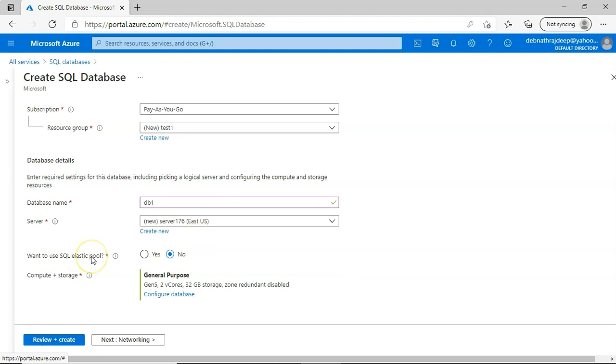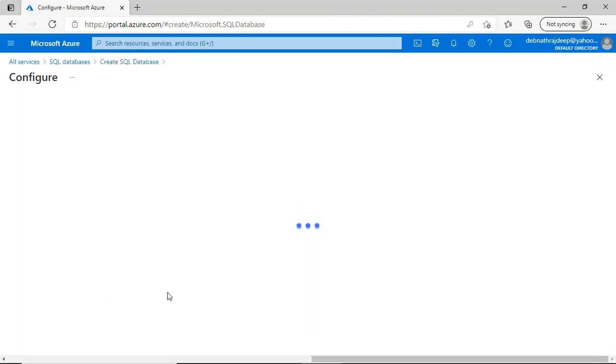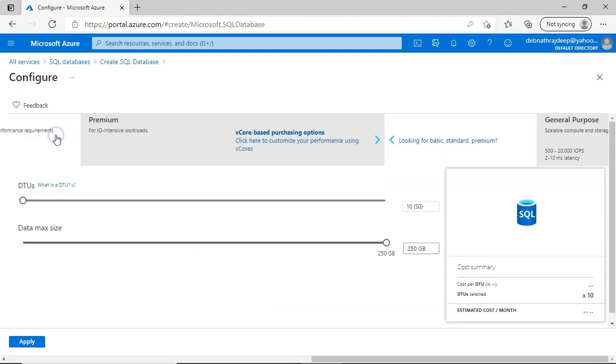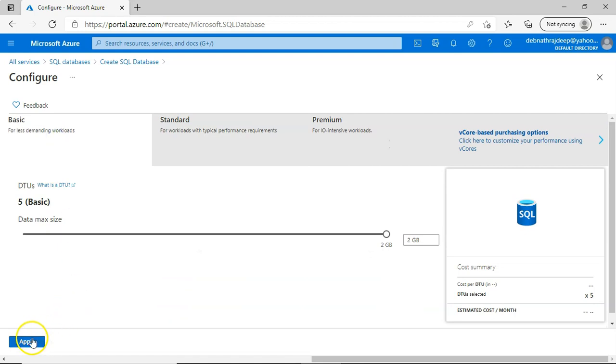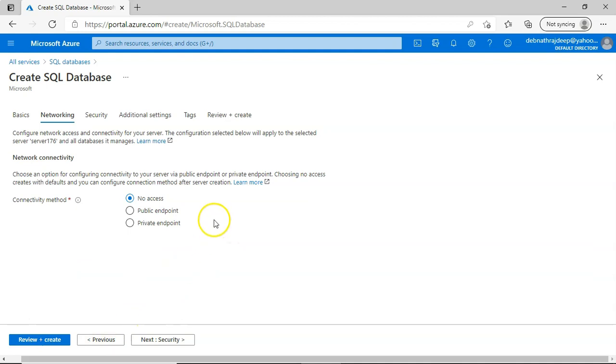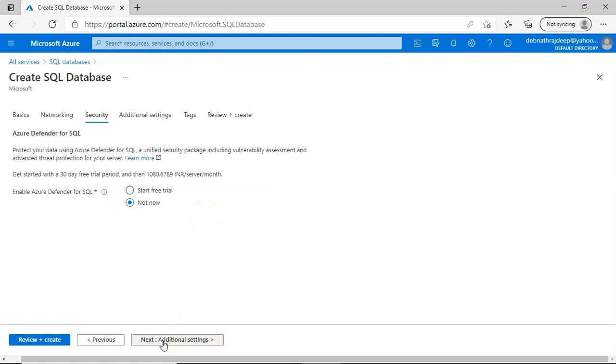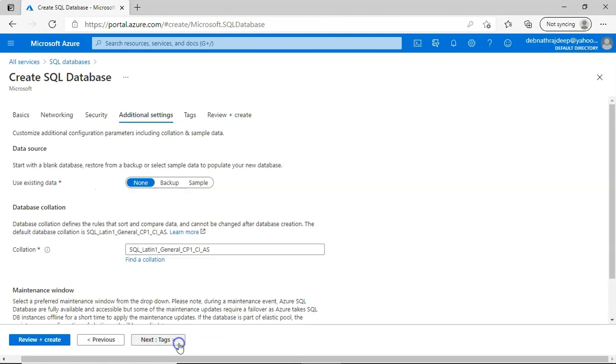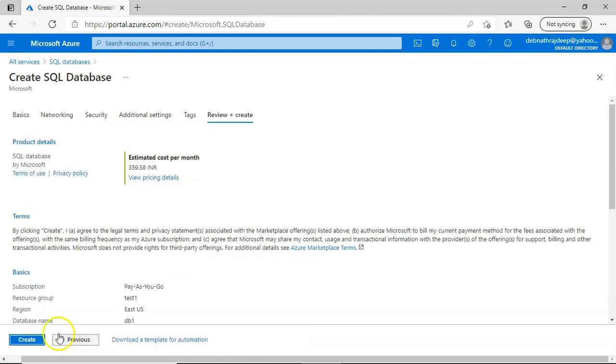I'll come to Elastic Pool in the Elastic Pool section. So for the time being, let it be no. And I'll also come to compute and storage. For the time being, I would like to start with the least one. I'll explain all this in detail. Next coming networking. We'll talk about all this in detail. For the time being, let it be the default one. Security, not now. We don't need anything. And then we'll do review and create.